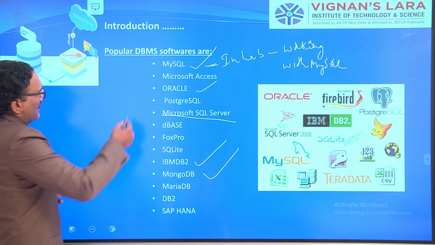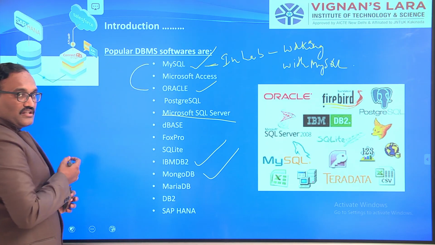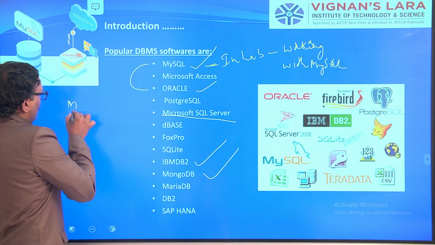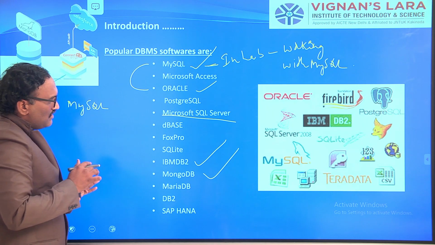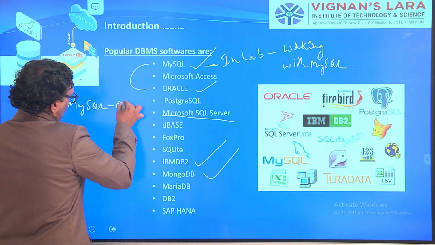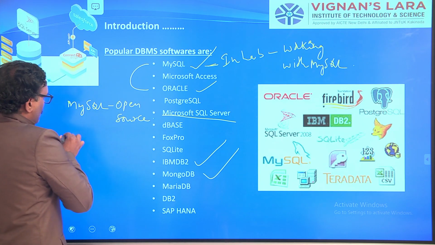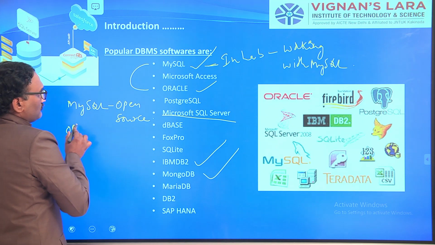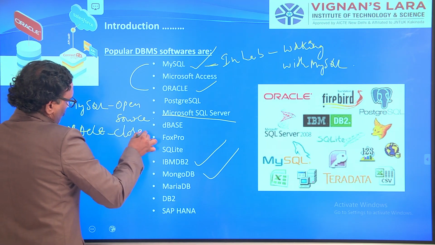Now, let us quickly differentiate these two. Of course those are softwares to manage databases, but there is a small difference between them. MySQL is open source and Oracle is closed source.